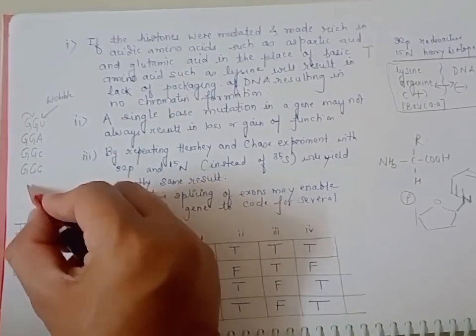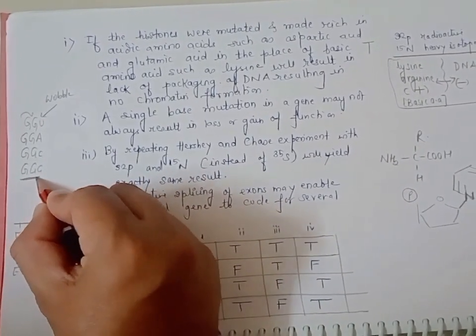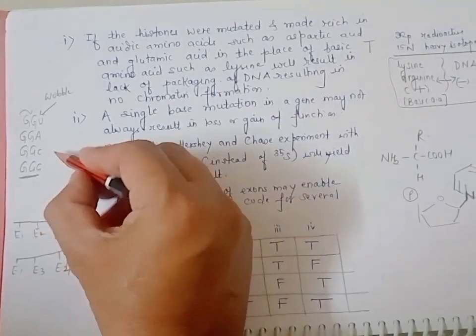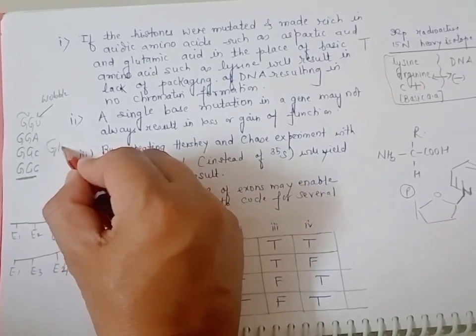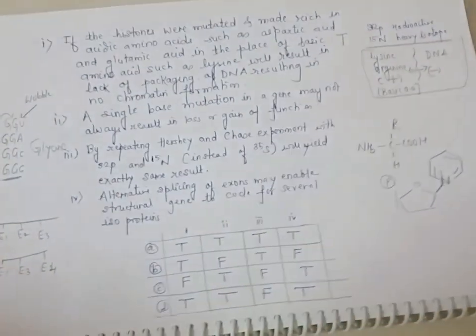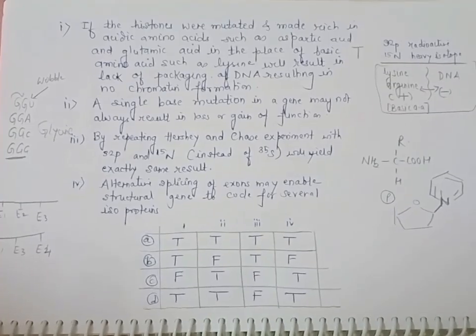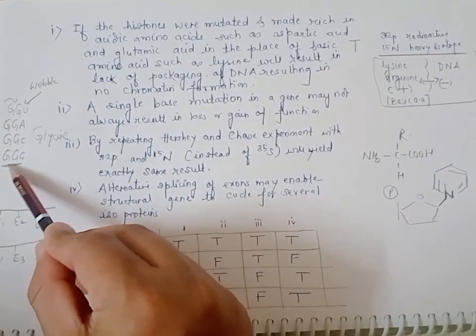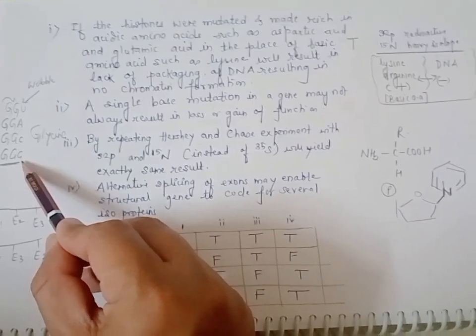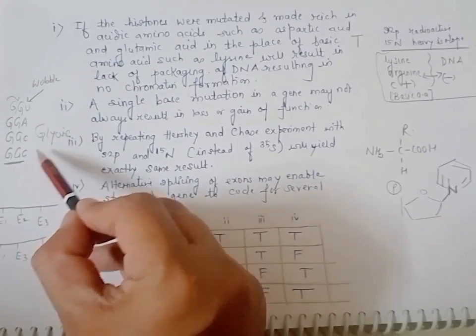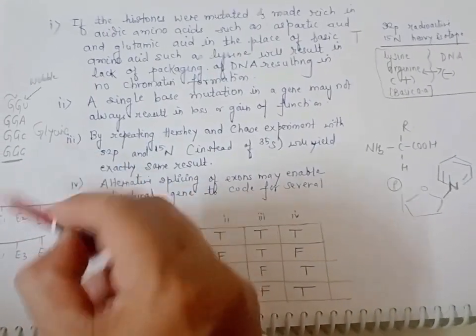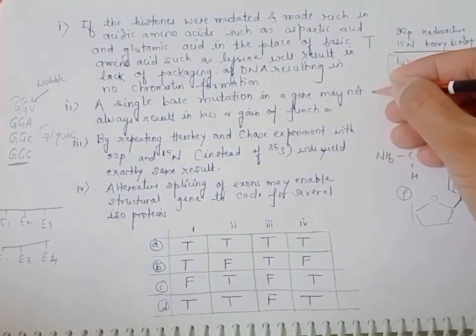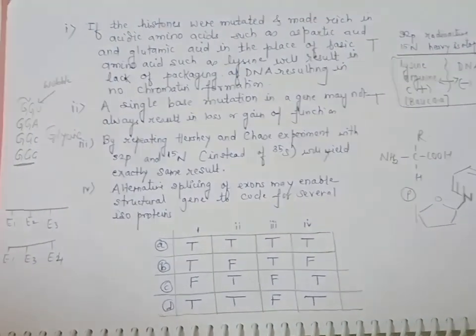Now if you look at these, the first two nitrogenous bases are the same and all of them code for a single amino acid called glycine. We can easily understand that it is the first two nitrogenous bases which are important and the third one will not have any impact on the coding of the amino acid. So even this statement is a true statement.